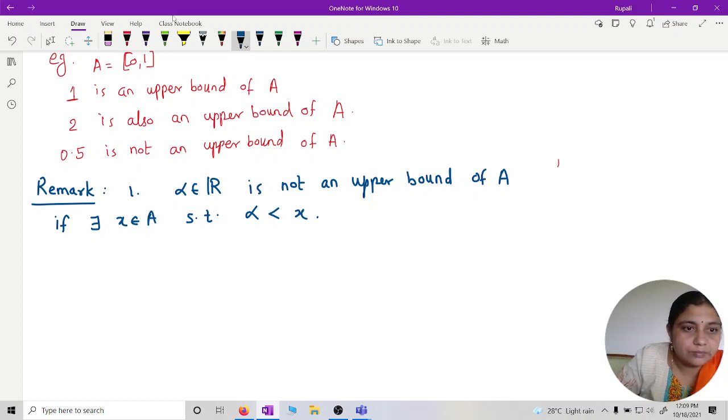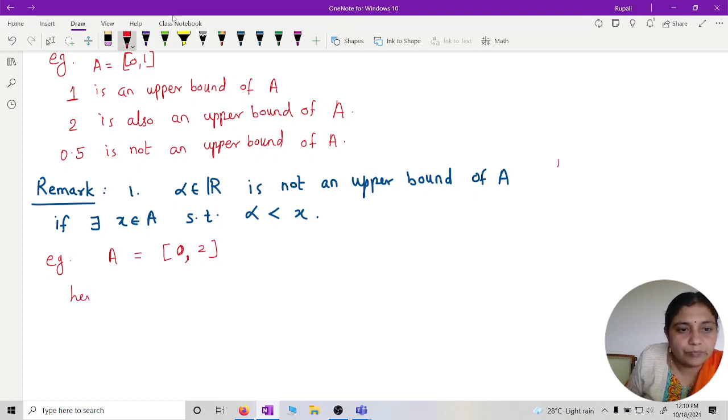Is that right? Yes, ma'am. For example, we will take a different set, the interval 0 to 2.